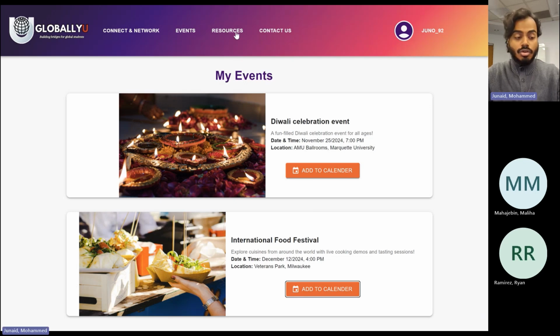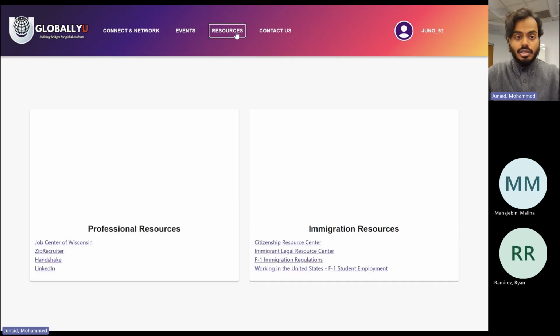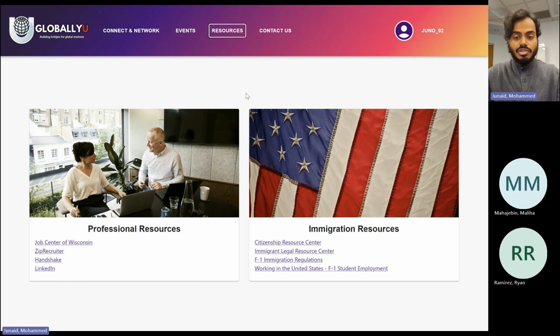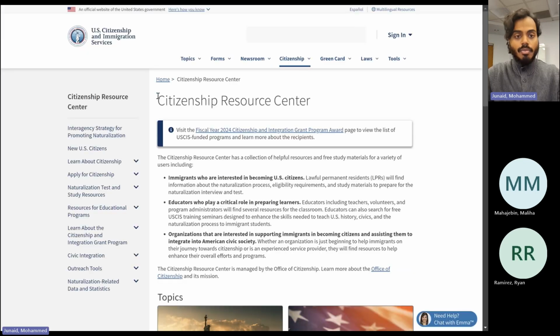One of the reasons we created GloballyU was to spread resources amongst the international students. And as you can see, under the Resources tab, we have access to many different resources. If I click on one of these resources, I'm promptly redirected to one of these pages.